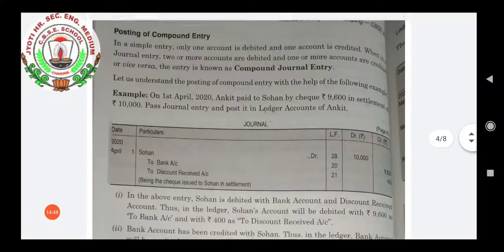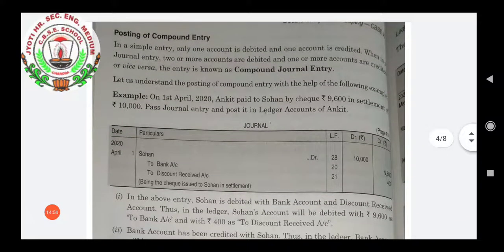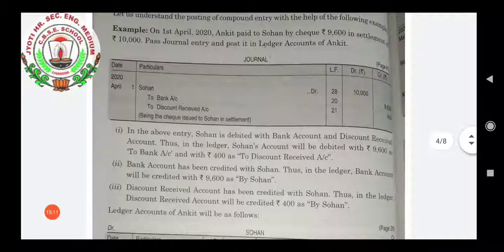Now, with the help of the second example, we are going to understand the posting of compound entries. Compound entry means when two or more accounts are debited or two or more accounts are credited. That is called a compound entry. So here we can see one journal entry is given.